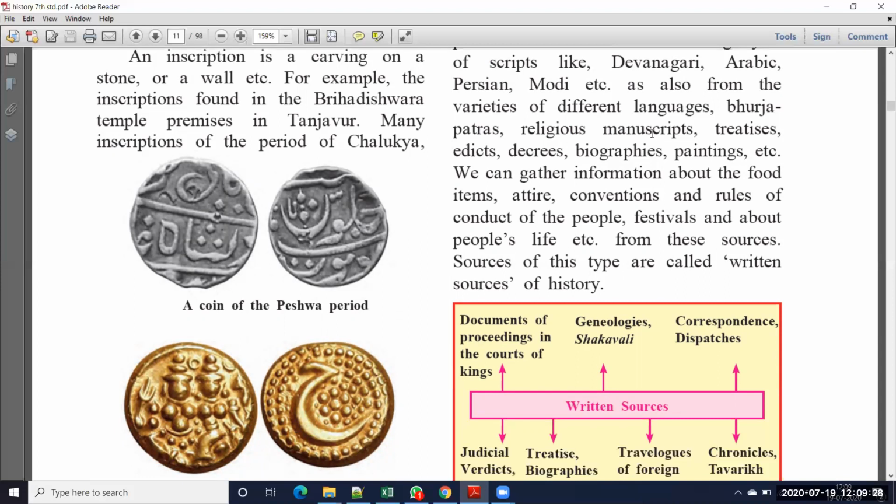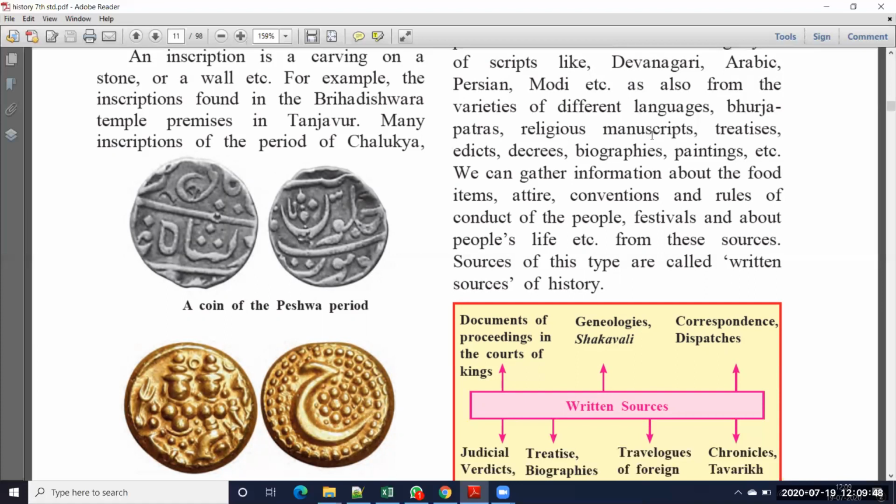And religious manuscripts. These are the holy books of every religion. Hindus have the Bhagavad Gita, Christians have the Bible, and Muslims have the Quran. Like that, the books and Vedas related to their religion are also written sources.